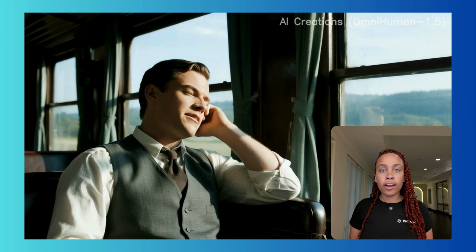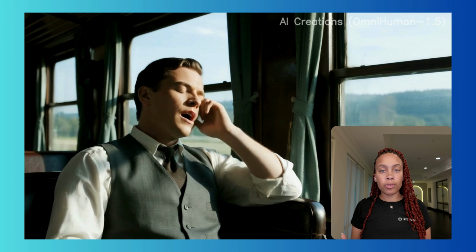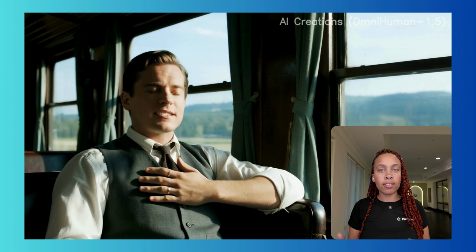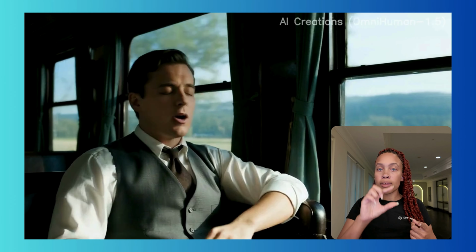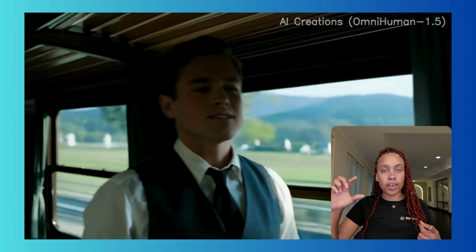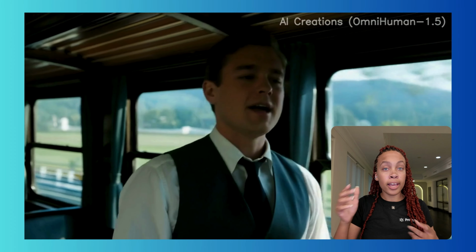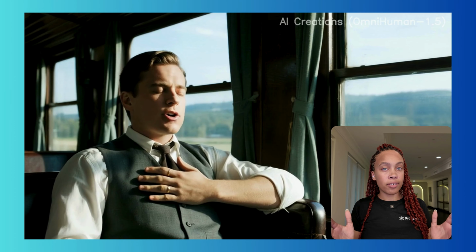So you can see that not only is his performance adapting to the different camera angle changes, but also the lighting is completely changing. As I mentioned, the little houses are moving along with him, and you can see that they've stayed the same, in the same position. Everything is changing in real time, giving you that real immersive visual storytelling that you're not going to get from very many other AI models.